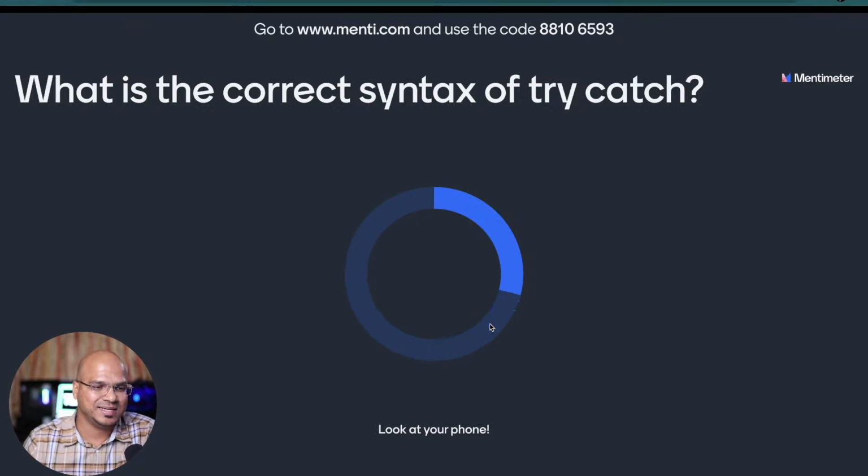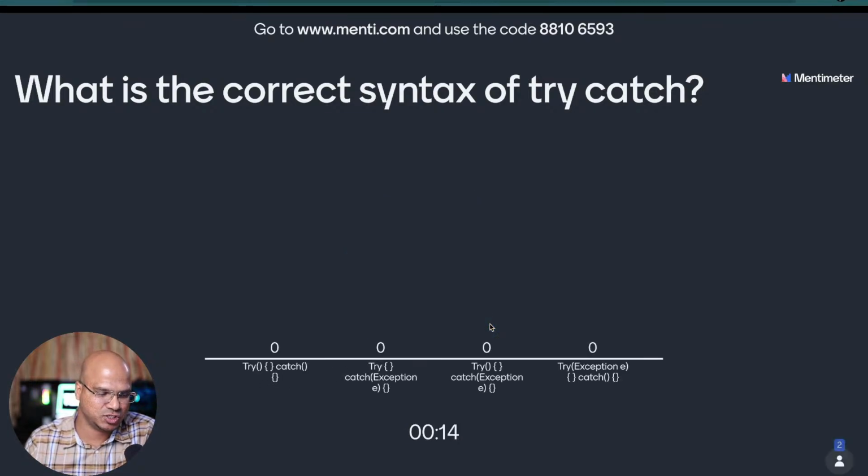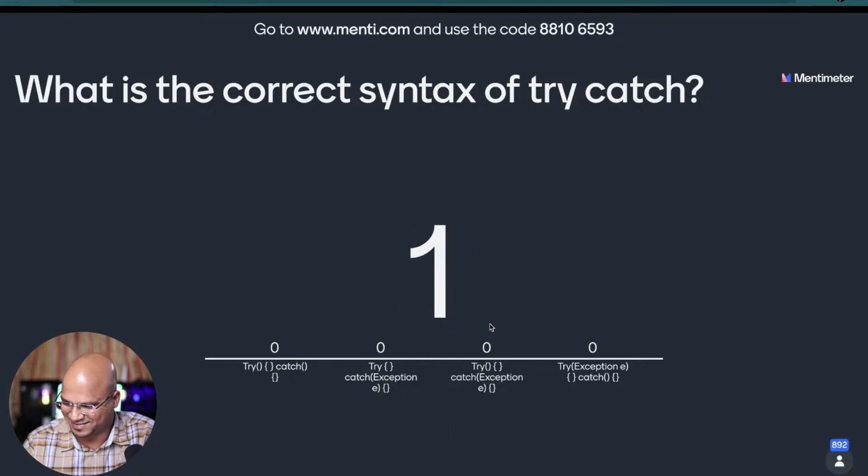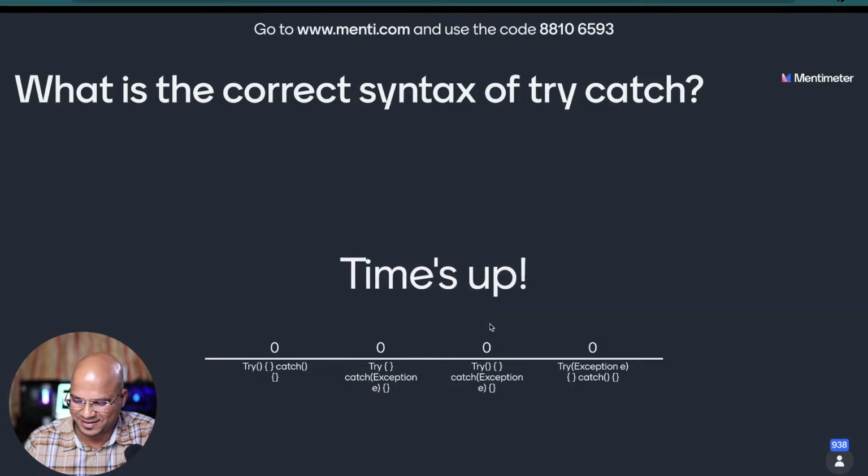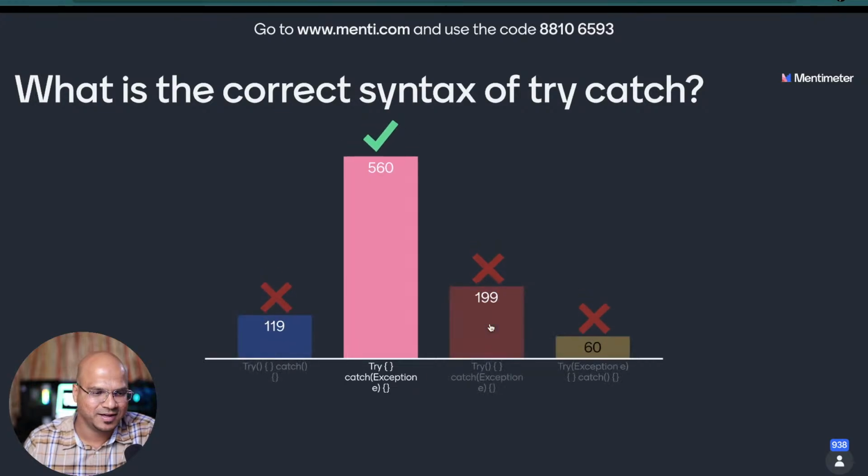What is the correct syntax for try catch? Okay, 300 people already voted. Are you even seeing the options? Okay, and majority are saying second, and that is correct. You define a try block and then you define a catch block. But the catch block needs to define an exception either.